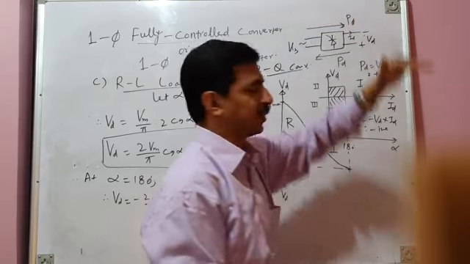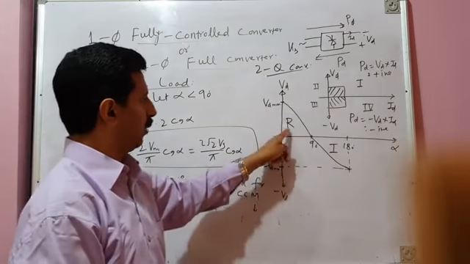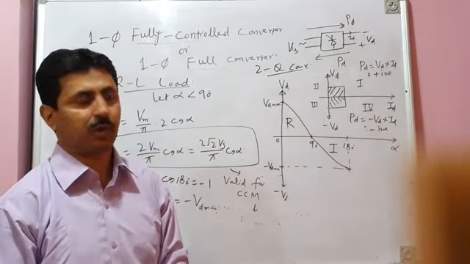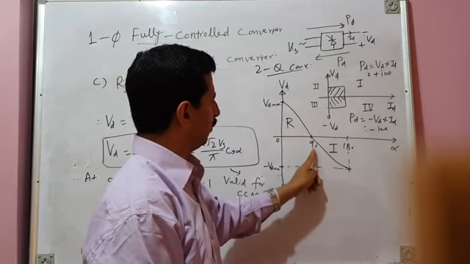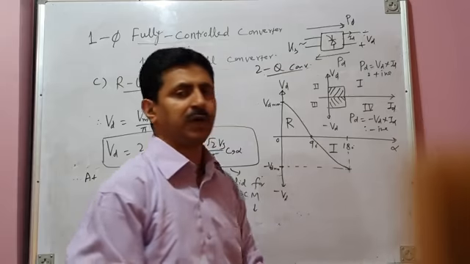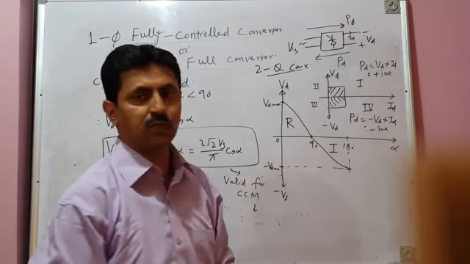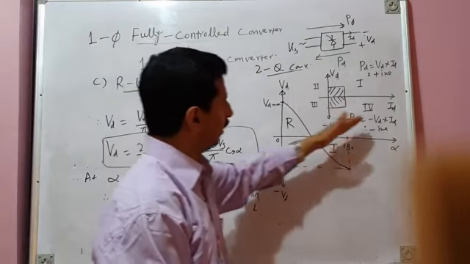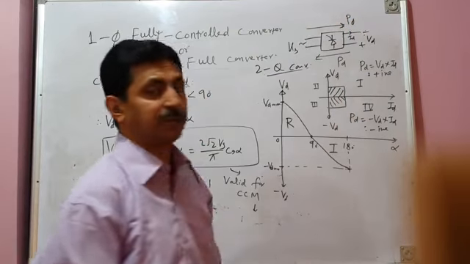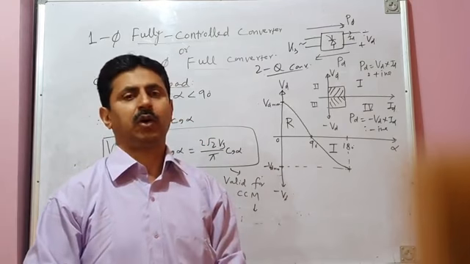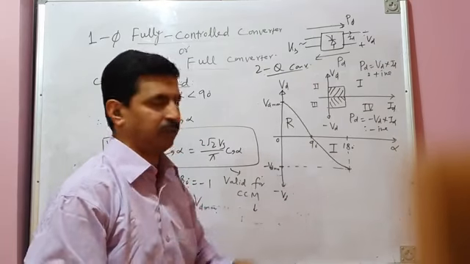That means power flows from AC to DC side, and it operates in the rectification mode of operation. In the fourth quadrant, average output voltage is negative. The firing or delay angle range is 90 to 180 degrees. Average output voltage is negative, and power also becomes negative. That means power flows from DC to AC. So that means your same converter now operates as an inverter in the inversion mode of operation.